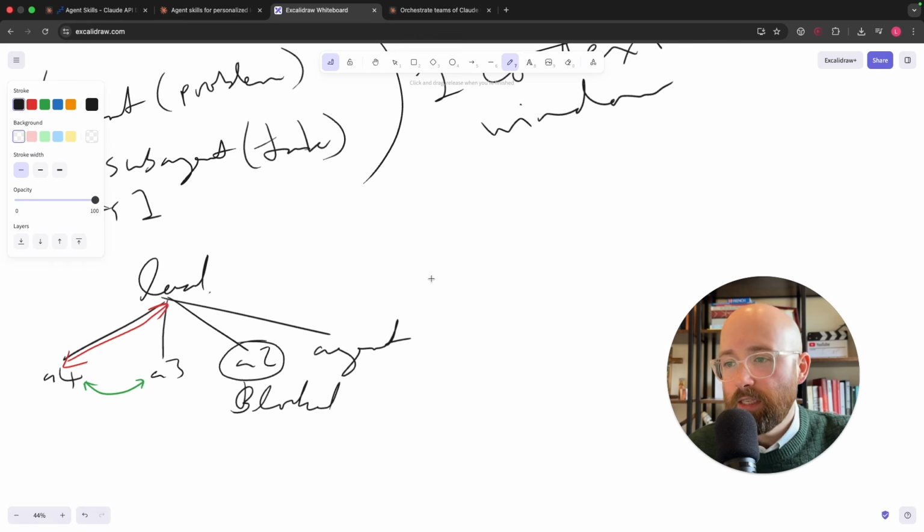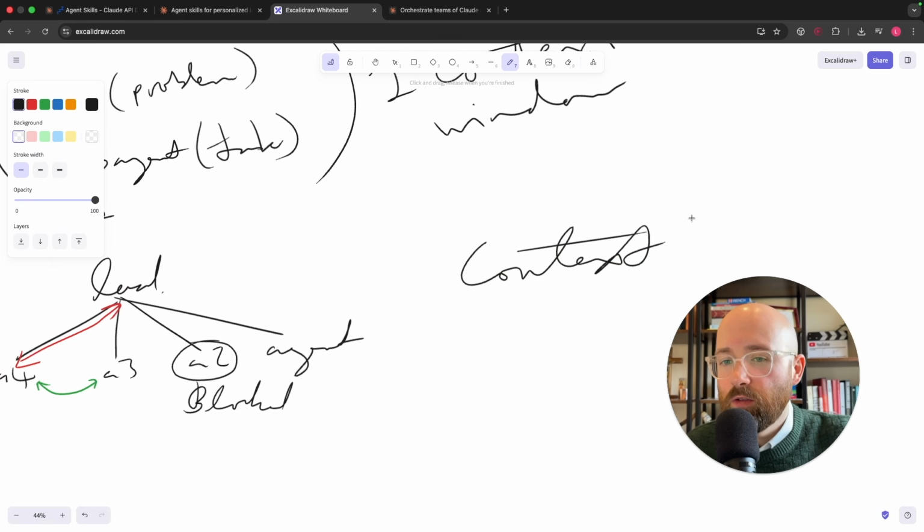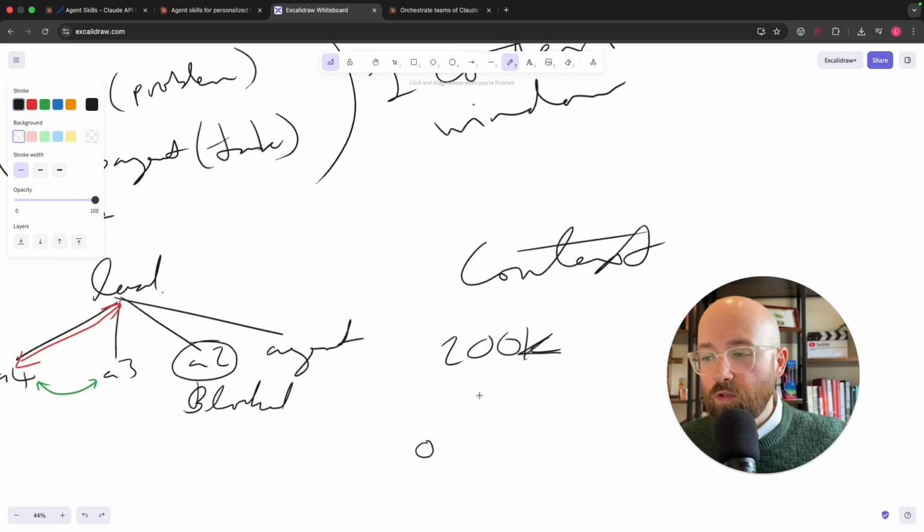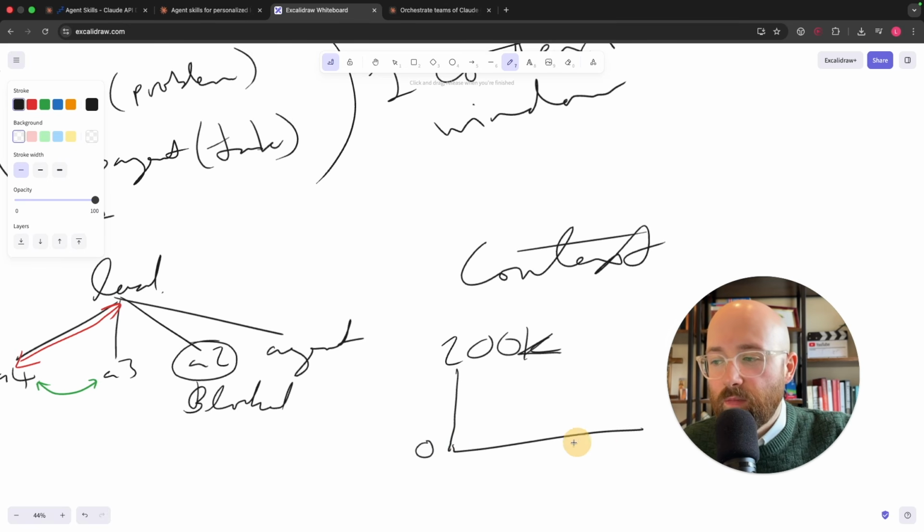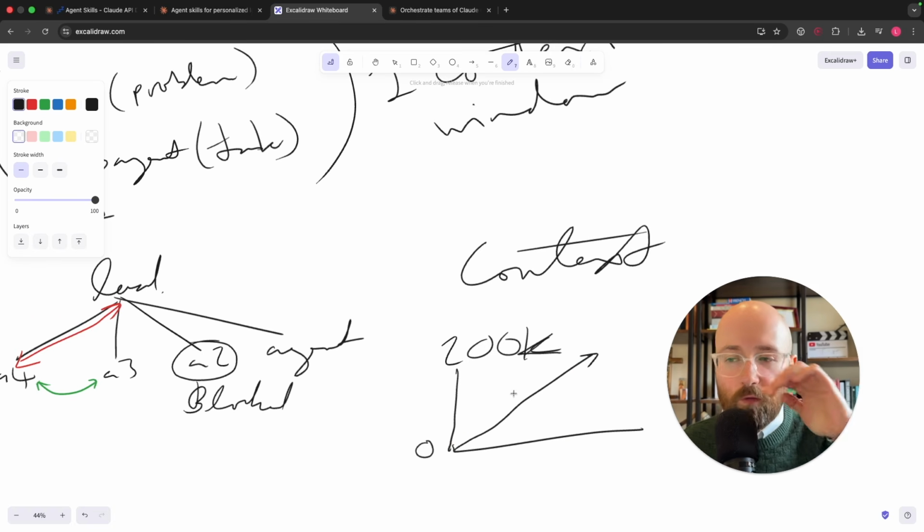Additionally, there is this entire context window situation. Context windows have probably about 200,000 right now, that's the general ballpark figure that I see. Now for 200,000 context, we'll do 0 here, 200 here, and then this is time. As you approach this 200, the performance gets worse. So this is worse performance, and this is better.